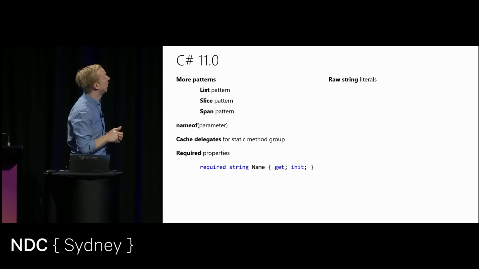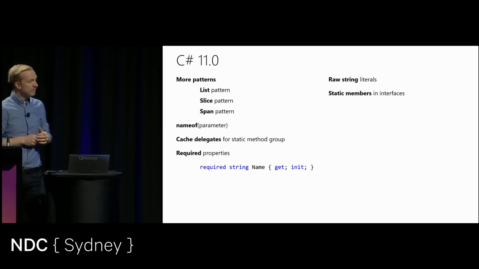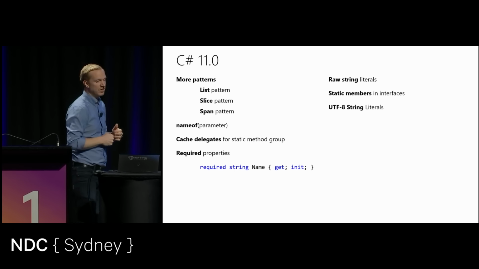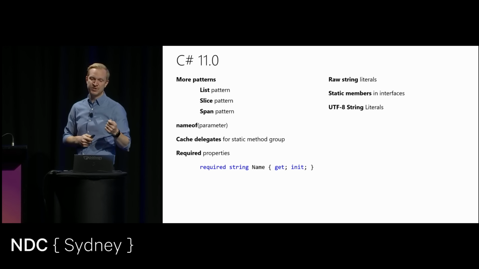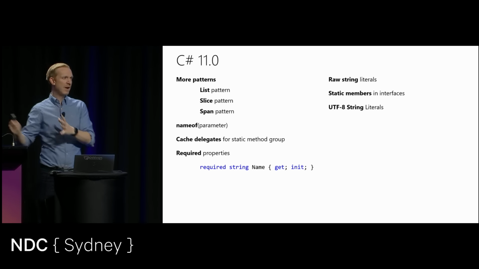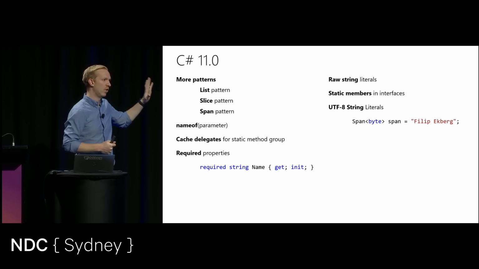All right, then we have something called raw string literals, static members in interfaces. I believe I have a slide on that soon. And then UTF-8 string literals. This is a really nice language feature. It allows you to say that I have a string, and I want to use that as a span of bytes. Working with spans is a whole topic on its own.